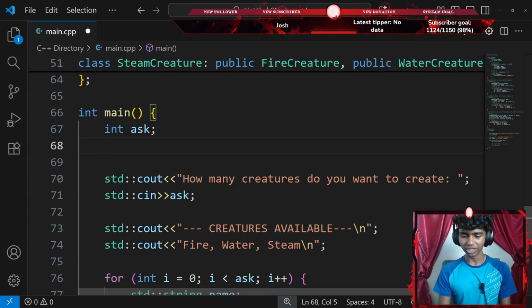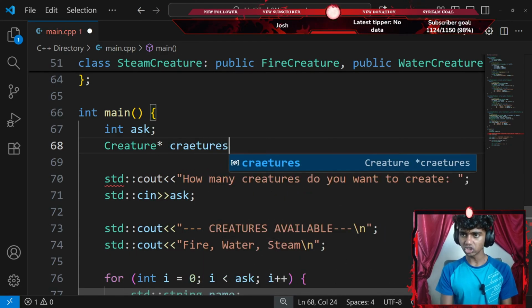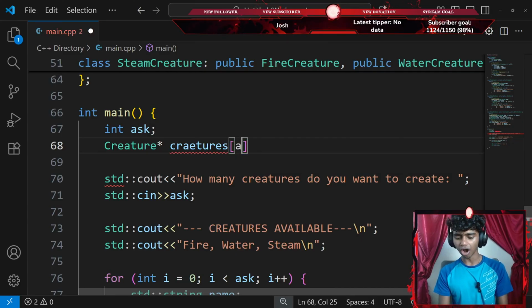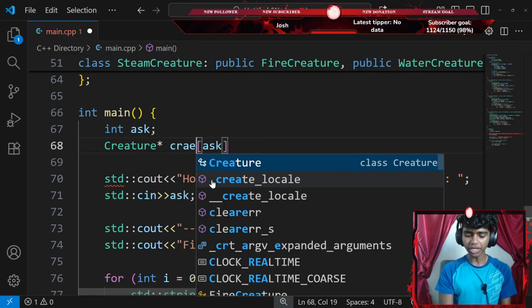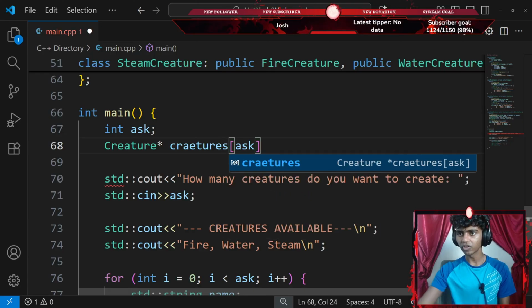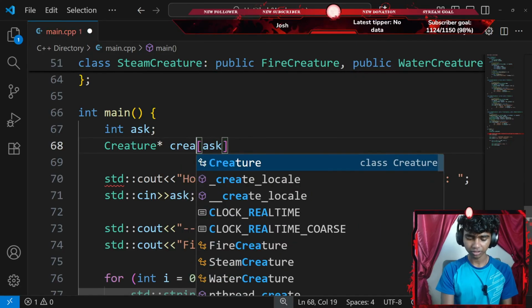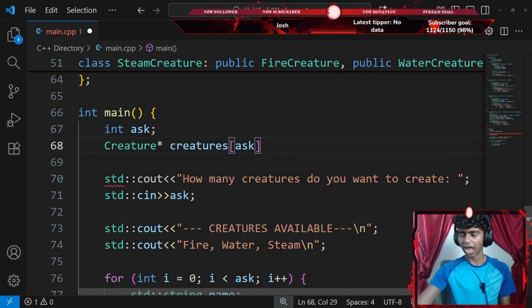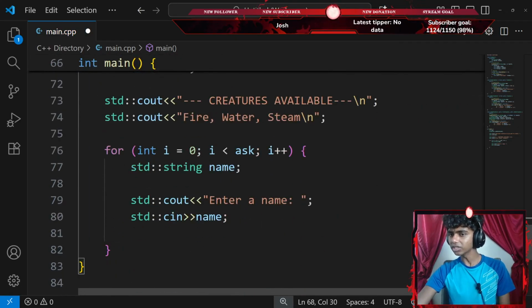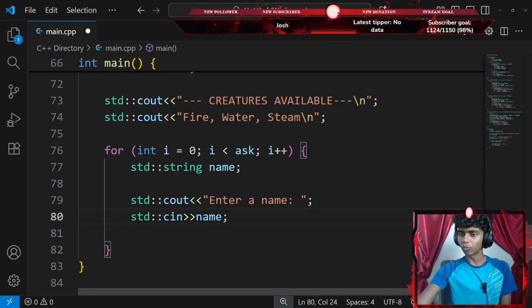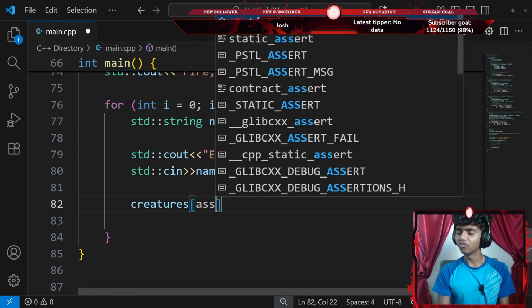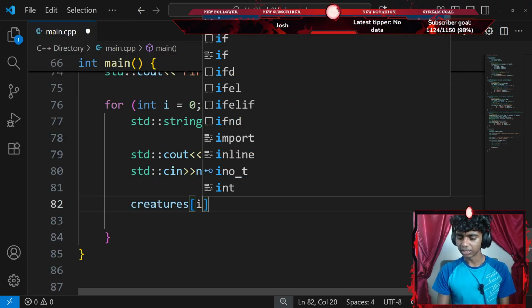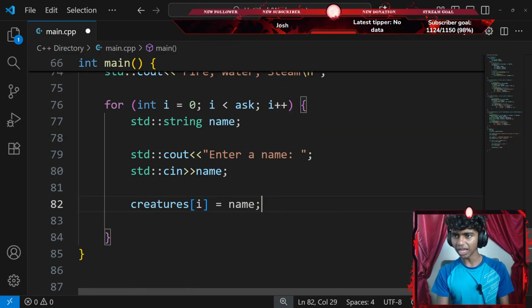Okay, that's it. Let's go ahead and create a creature class as an object. So I'll go with something like creature. This is going to be a pointer for my creatures array, which is going to consist of my ask number of items. I'll go with something like creatures. There we go. I think I'm spelling it wrong. Okay, perfect. And then I'm going to end my array with a semicolon. And then inside of my while loop, inside my for loop, I'm going to call my creatures array at index of i equals to, let's go with something like my name, ending with a semicolon.